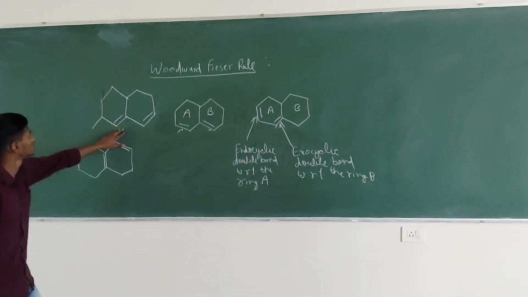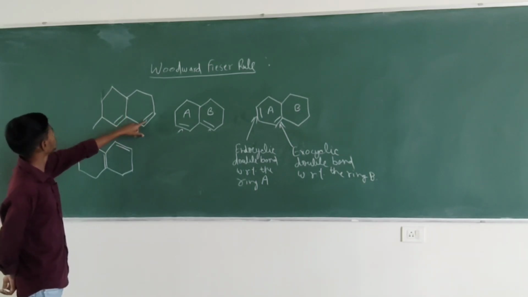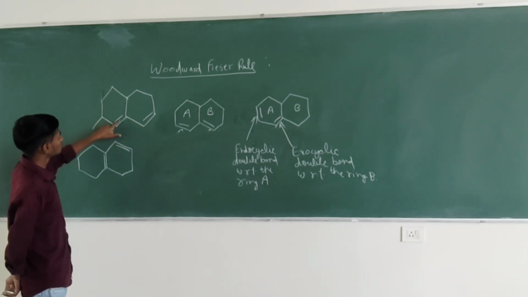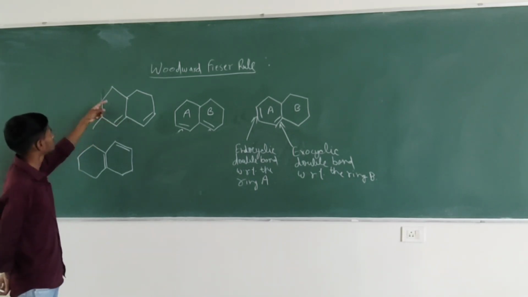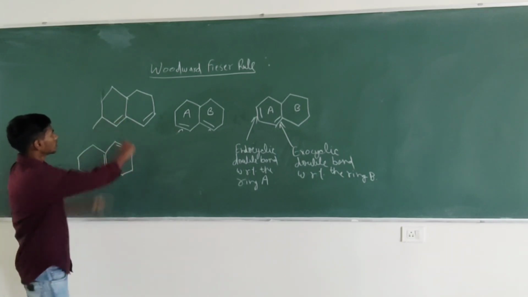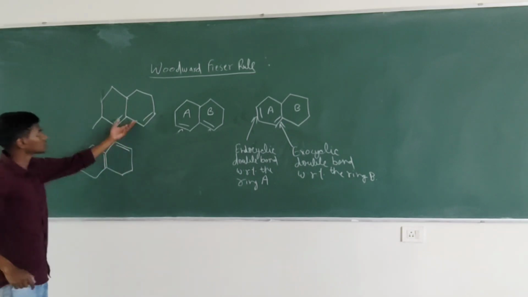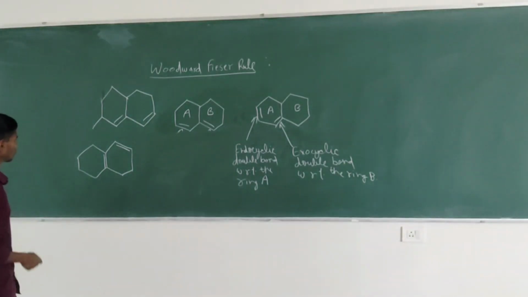Now coming to this structure, this double bond is inside this ring, so it will be endocyclic with respect to this ring, and it is not at any corner, so it won't be exocyclic. Now coming to this double bond, it is inside this ring, so it will be endocyclic double bond with respect to this ring, and it is at the corner of this ring, so it will be exocyclic double bond with respect to the second ring. This is how we can tell about exocyclic and endocyclic double bond.